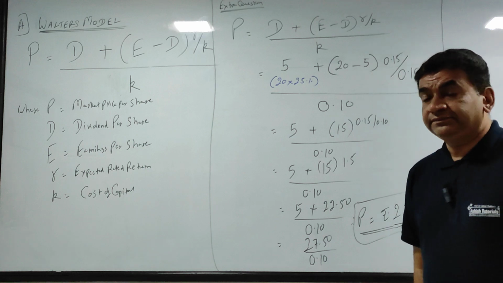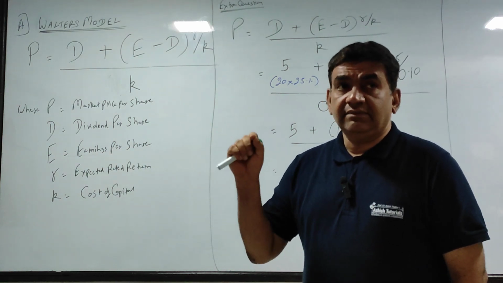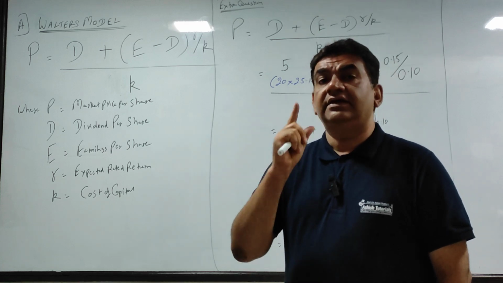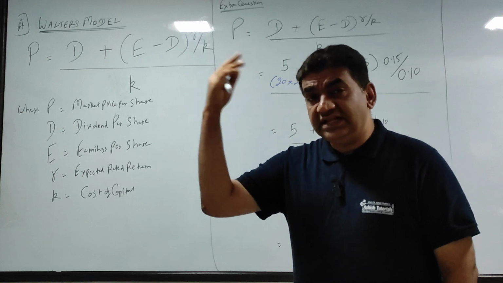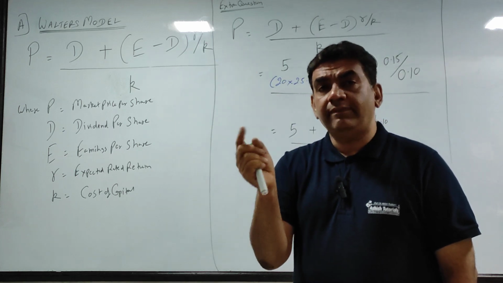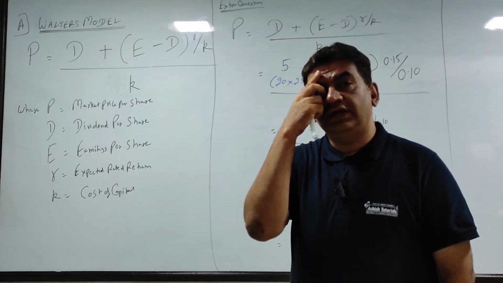That means if the share of this company is available in the market at 275 or less than 275, I will buy. But if it is available at a price of more than 275, it is expensive. You should avoid buying, or if you buy, you take your call whether you are willing to take the risk or not.